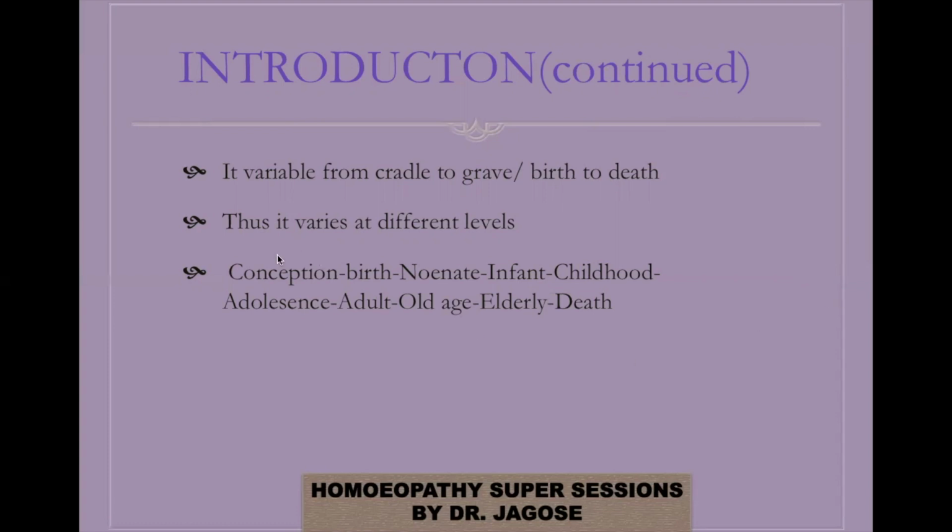So right from conception till death, we have various changes occurring in the state of susceptibility. For example, at birth it will be the highest, and at elderly or old age it will be at the lowest. So you can see the variability of the susceptibility at different levels.